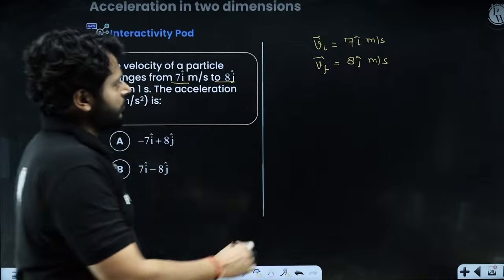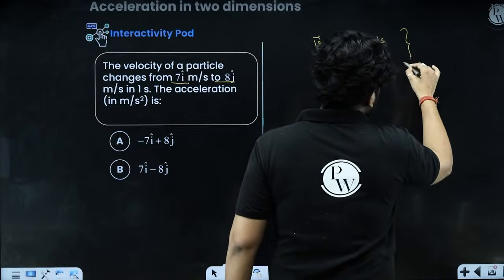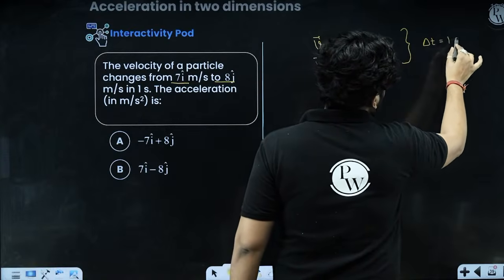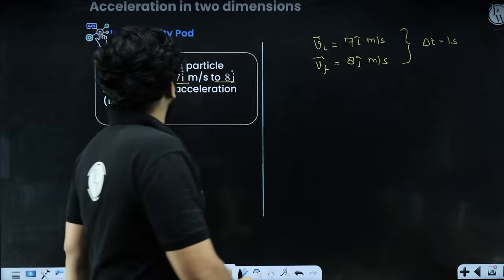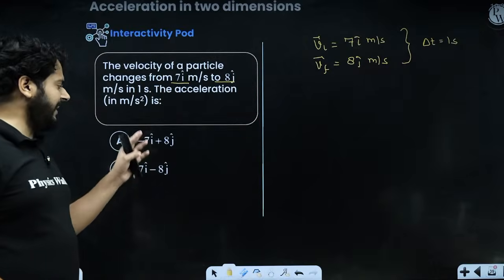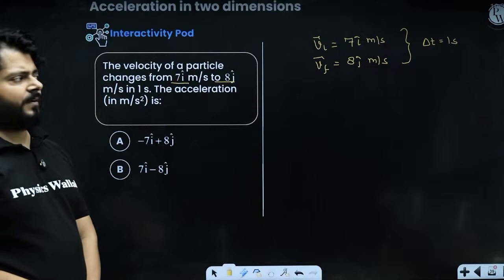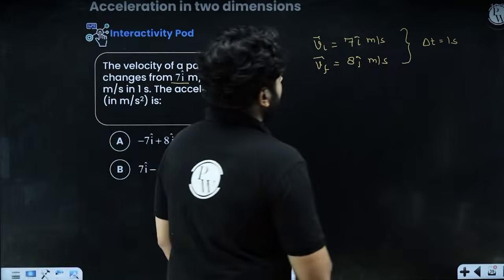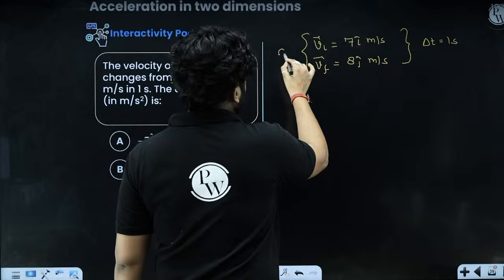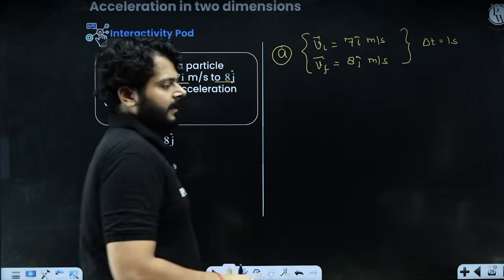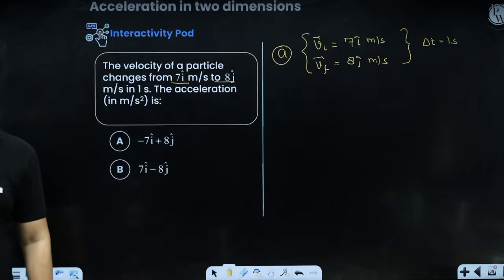In 1 second. So all of that change is happening in 1 second, right? So what will be the value of acceleration? This is something we have to talk about. What will be the value of acceleration? So think about it for 30 seconds, right? Think for yourself for 30 seconds.